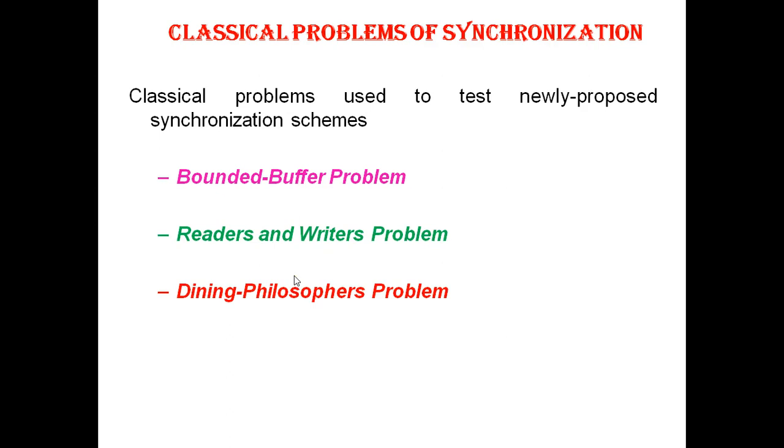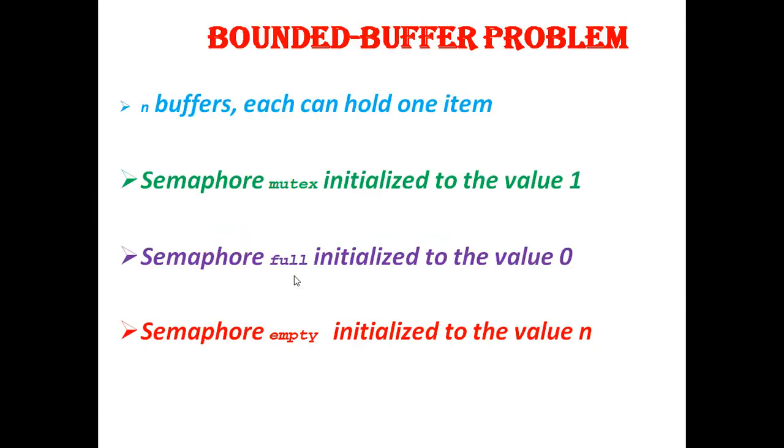First one is the bounded buffer problem. Assume that there are n number of buffers. Assume that there is a pool which contains n number of buffers, and each buffer can hold one item in it.